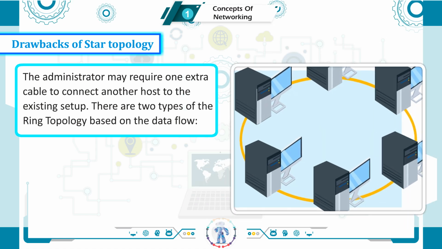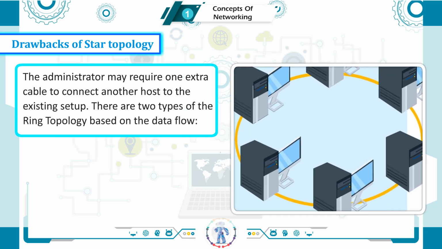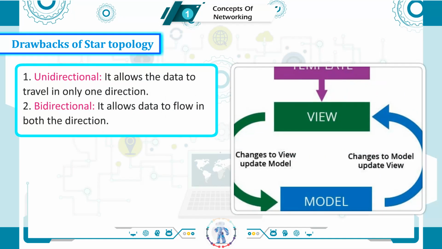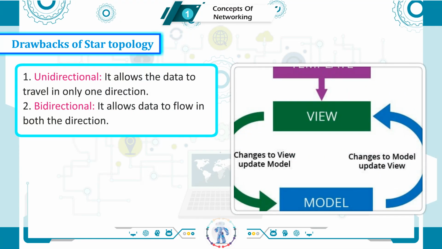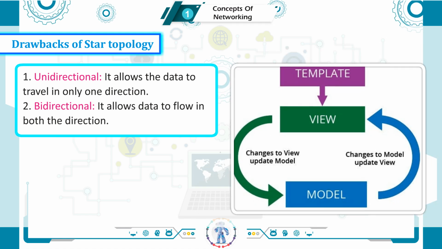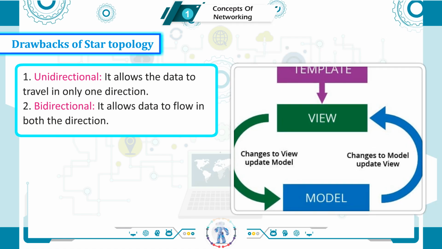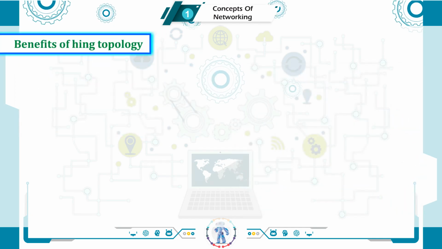There are two types of the ring topology based on the data flow. 1. Unidirectional. It allows the data to travel in only one direction. 2. Bidirectional. It allows data to flow in both directions.